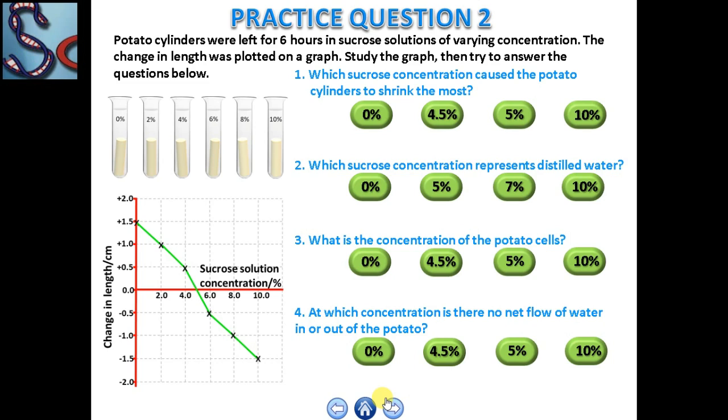Next, at which concentration is there no net flow of water in and out of the potato? 0%, 4.5%, 5% or 10%? Got it? Now, write all these answers in your notebook and share it with your teacher.